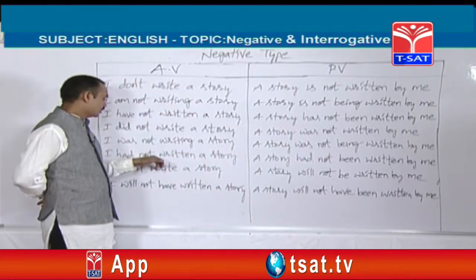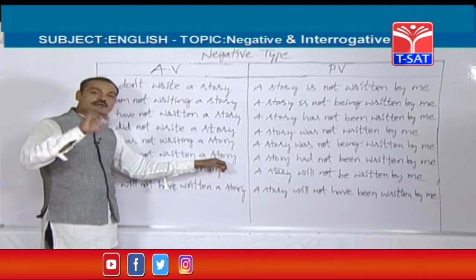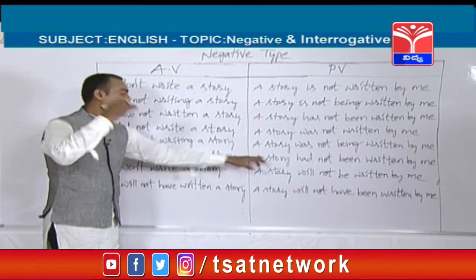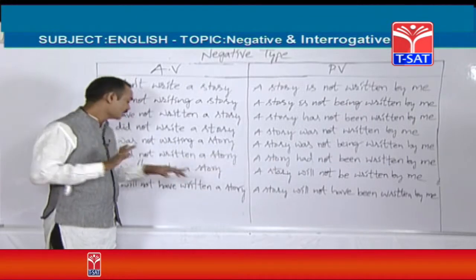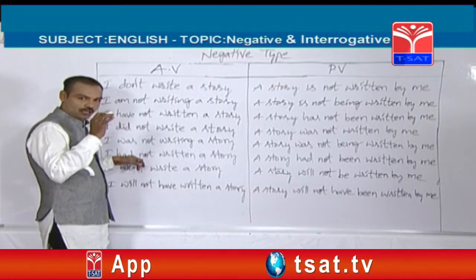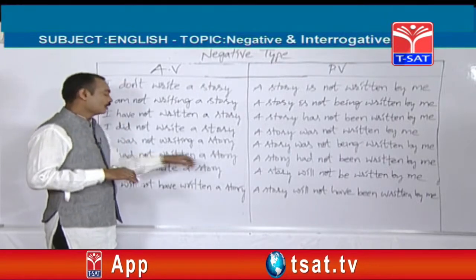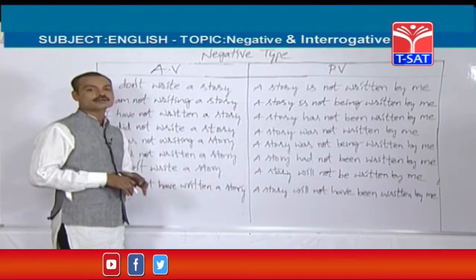So, friends, from past perfect tense, if you see a plural object or singular object, there won't be any changes in the passive voice, because in past perfect tense there is only one helping verb, that is had. So, had can be used for singular and plural object. I am going to give you one beautiful example.